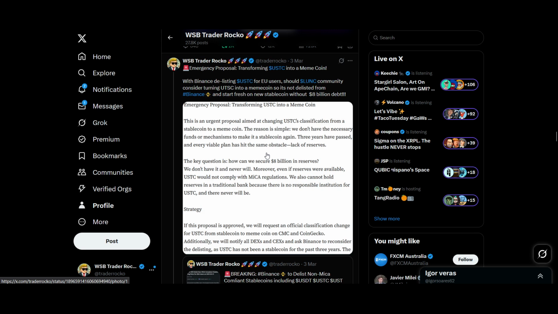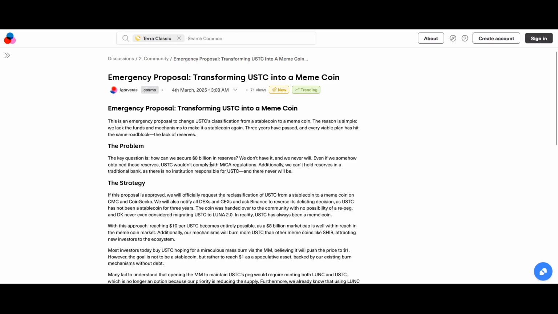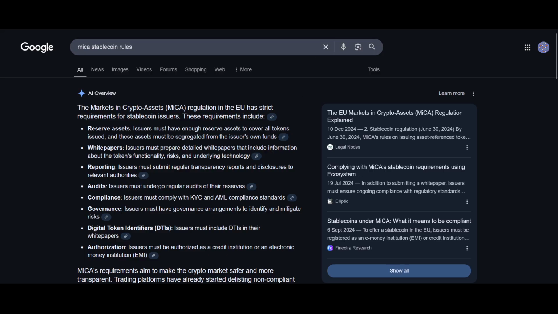So guys, that's USTC. What now? I mentioned an action for you, which is converting to USDC. I did mention this is only affected in Europe, not all around the world. So that's a massive caveat. And MiCA compliance is not going to be possible without a one-to-one REPEG. Again, I'm not a lawyer, I'm not a legal person, so please do your own research, go read these documents.